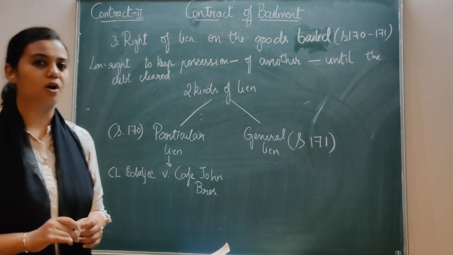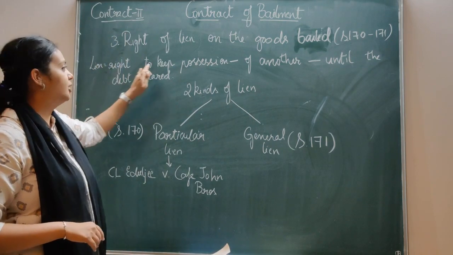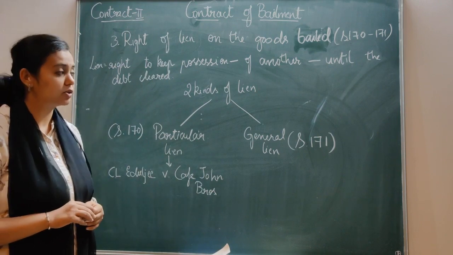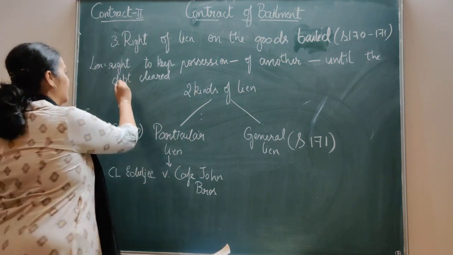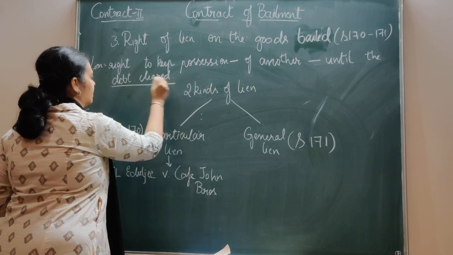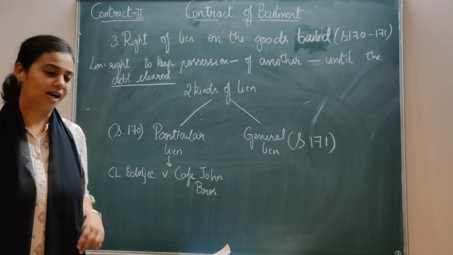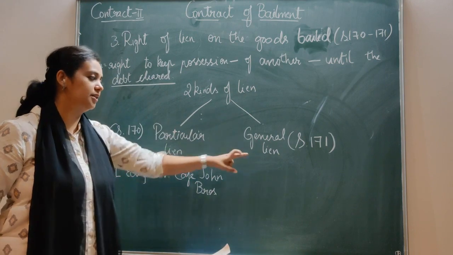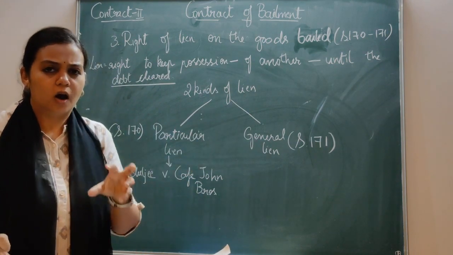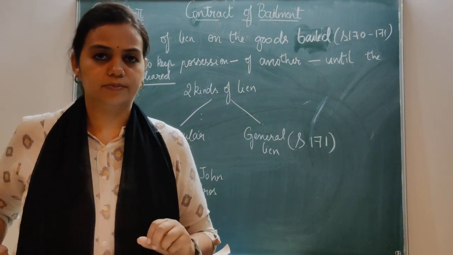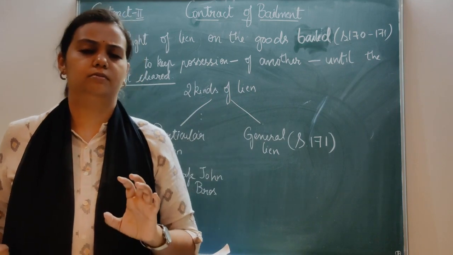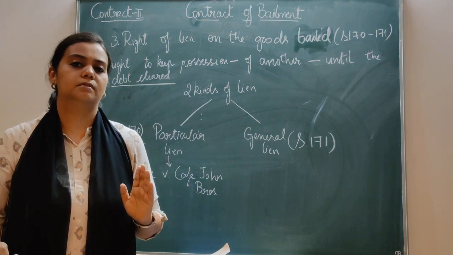So better remember what a lien is. Lien means a right to keep possession of another's goods until the debt is cleared. So until the debt is cleared, he can keep possession. There are two kinds: particular lien and general lien. Particular lien means on a very specific good. On that particular good, he has got a lien.